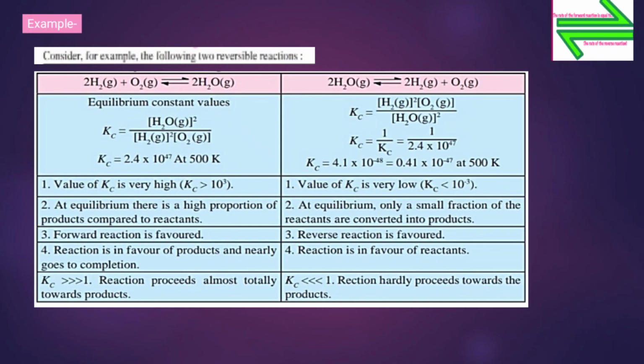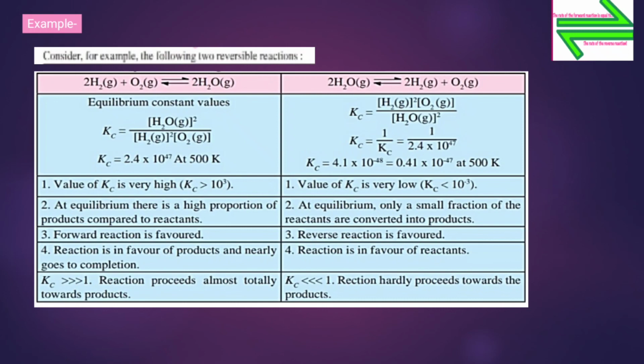Put the value of Kc, you will get 1 upon 2.4 into 10 raised to 47. After solving you will get 4.1 into 10 raised to minus 48. So that will be equal to 0.41 into 10 raised to minus 47 at 500 Kelvin.